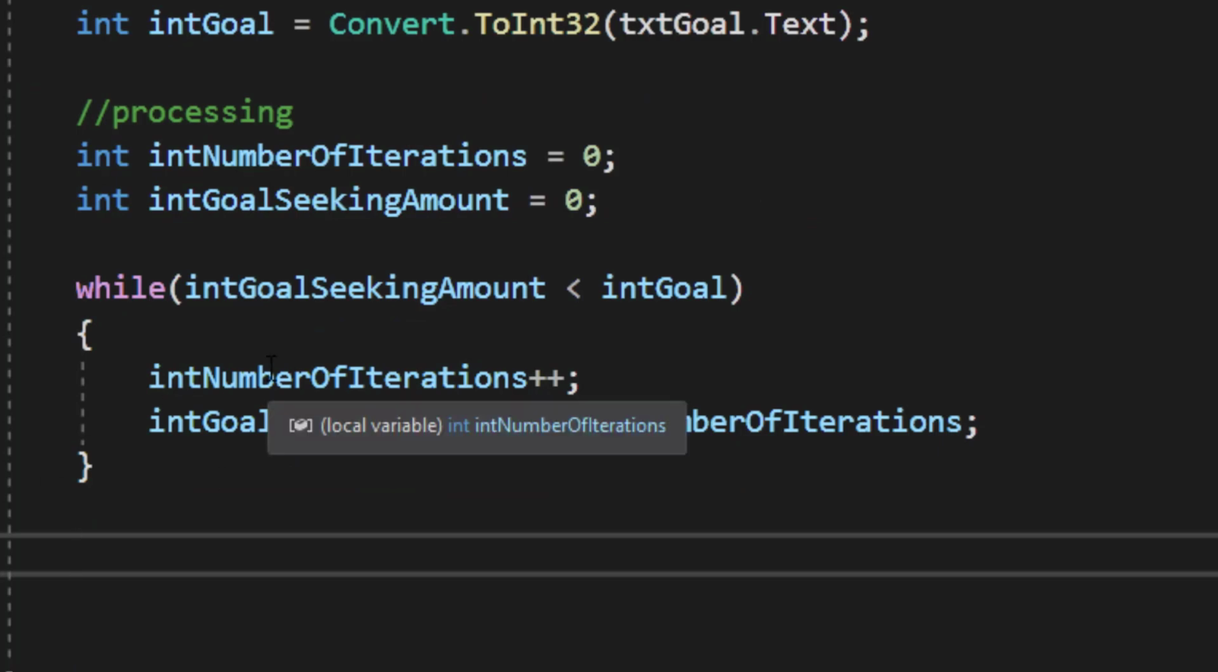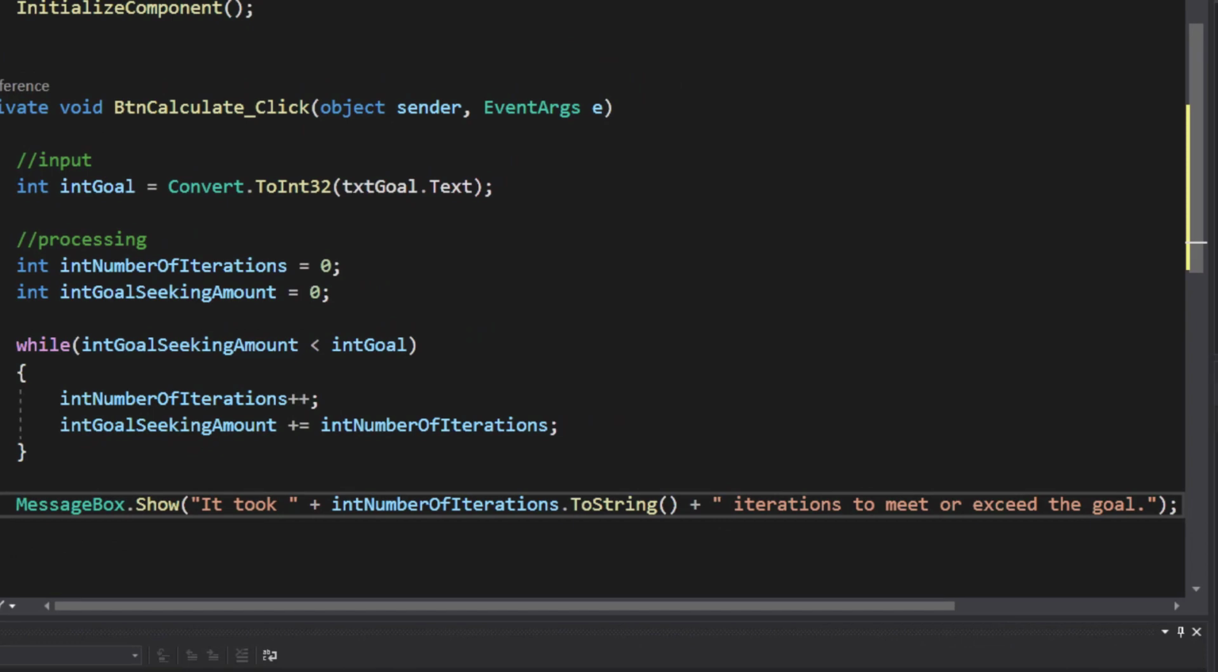Once the goal is achieved and we have left our loop, we need to let the user know that we have achieved our objective. And I'm going to do that by outputting what number of iterations it took to achieve their goal. I'm going to report that information using a message box that will say it took X number of iterations to meet or exceed your goal.